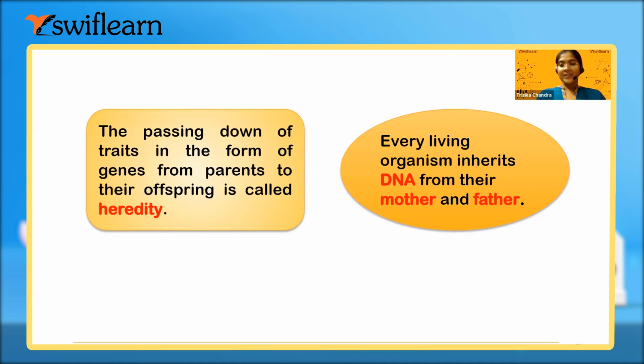So why is there more and less? Any idea? Ma'am, because some of them are recessive and some of them are dominant. Very good. We can only show the habits and appearance which are dominating the recessive one. So only the dominant characters are shown from outside. The recessive remains suppressed in our body. Very good.